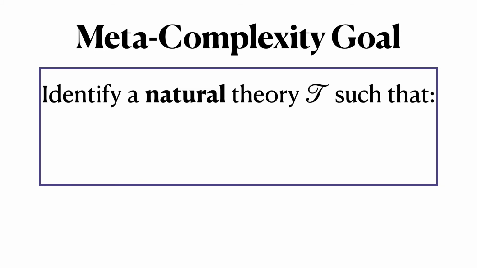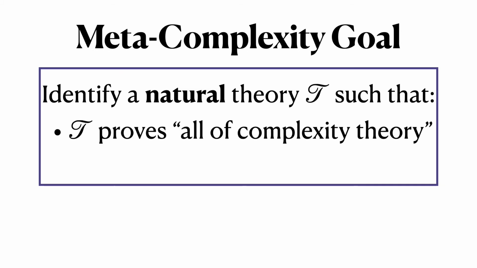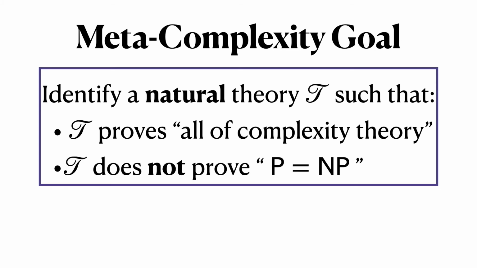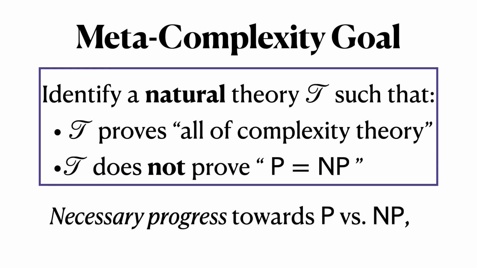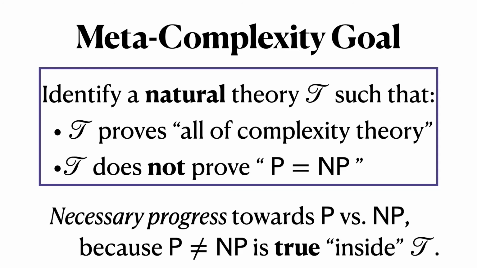In a perfect world, we'd be able to identify a natural theory T such that T proves all of complexity theory, whatever that means, so things like the PCP theorem, derandomization arguments, all of that, but also it doesn't prove P equals NP. Such a result is necessary progress towards P versus NP, because basically it says that P not equals NP is true inside this very powerful theory that we use to do a bunch of our reasoning.